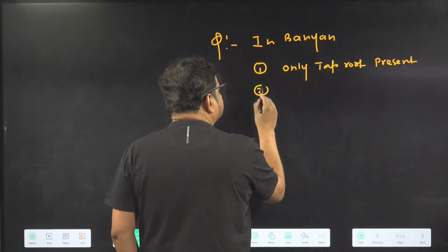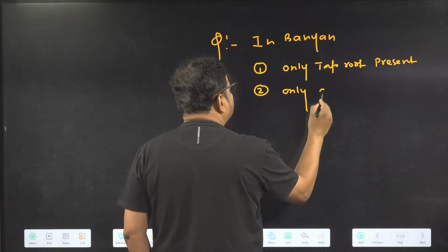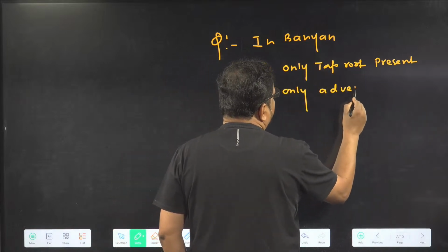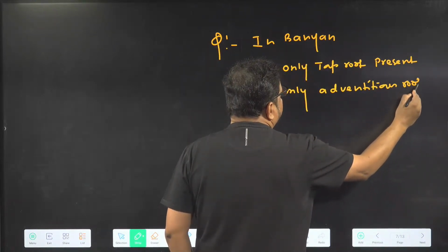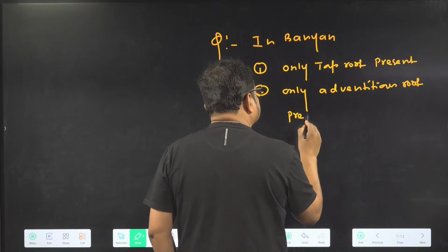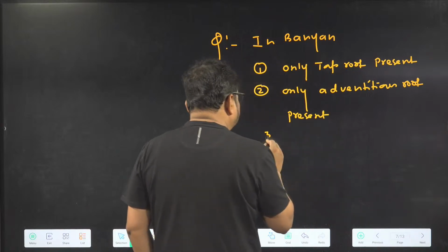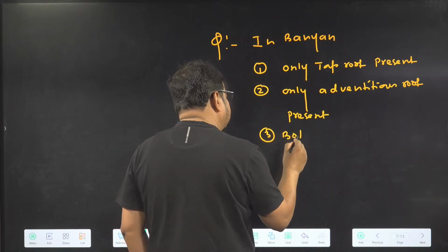Second option, only adventitious root present. Third, both tap root and adventitious root are present.